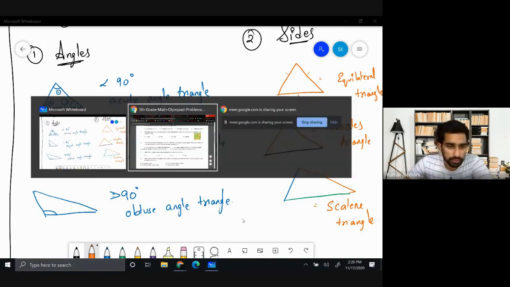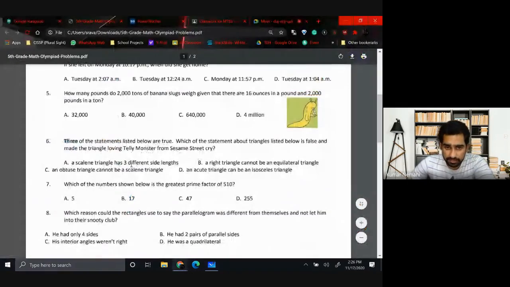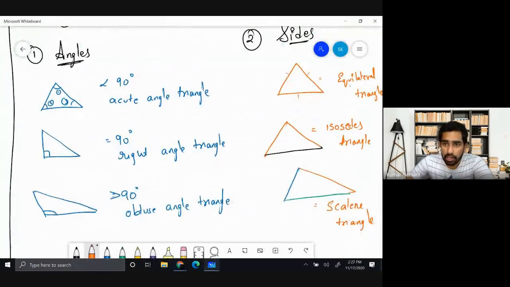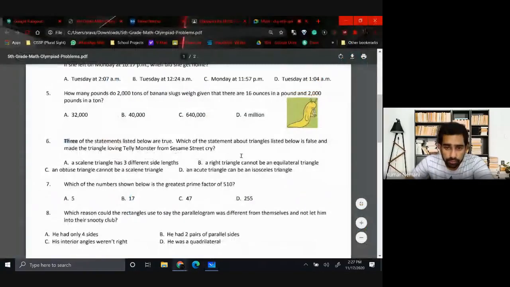Now see this question. A, a scalene triangle has three different side lengths, which is true, right? B, a right angle triangle cannot be an equilateral triangle. This is also true, because in an equilateral triangle the angles are always 60 degrees. Our second statement is also true.